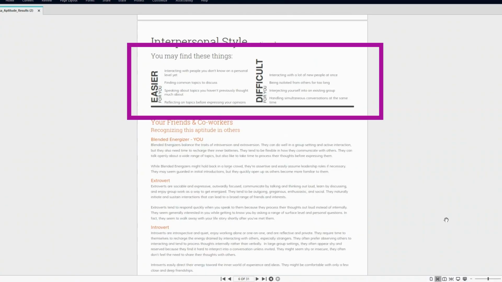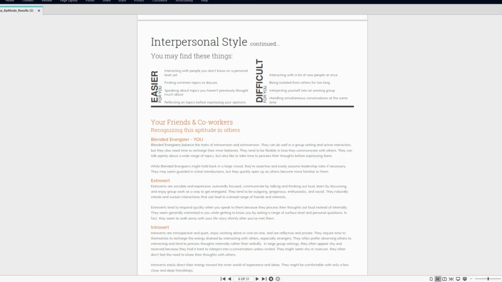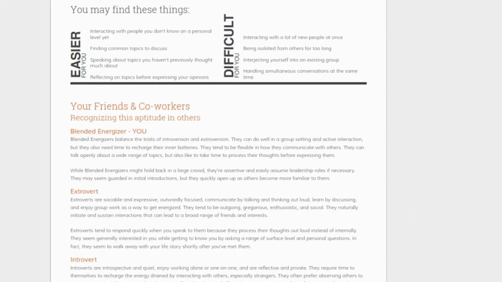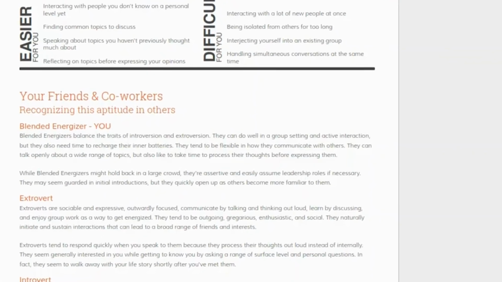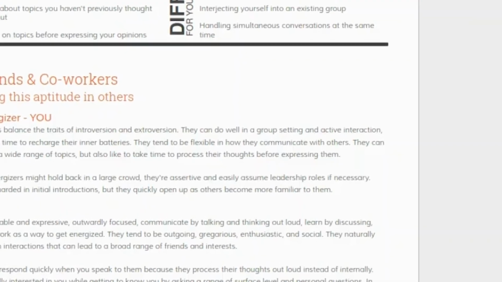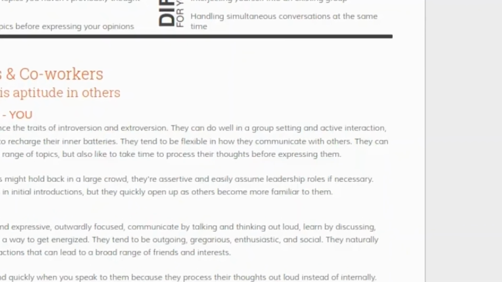Above this section, you will see 2 key areas titled Easier for You and Difficult for You. These are bulleted lists that describe things you may naturally find easy or challenging based on how your brain is wired. These bullet points are super important because this is what you'll be reflecting on for your post. For your original post, state your chosen category and aptitude. For example, within the interpersonal style category, my aptitude is blended energizer.